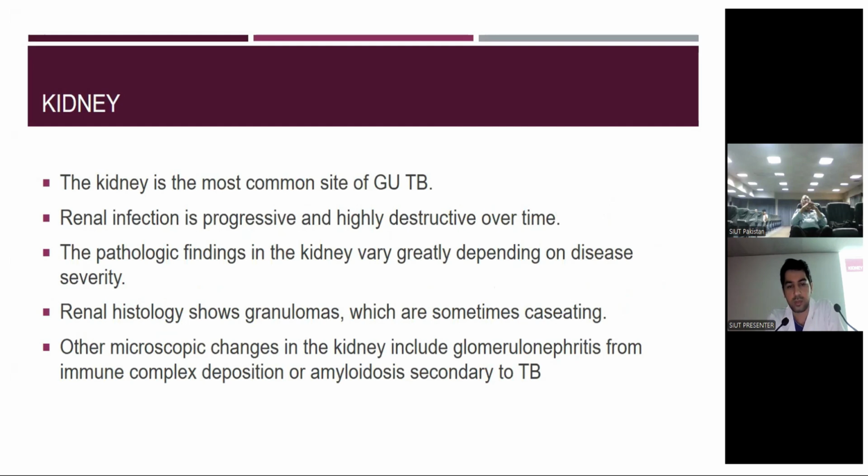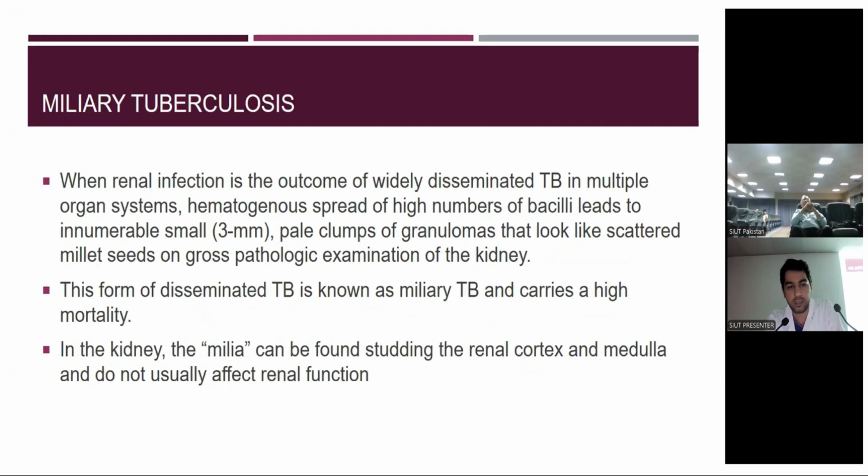The kidney is the most common site of GU tuberculosis. Renal infection is progressive and highly destructive over time. The pathological findings in the kidney vary greatly depending on disease severity. Renal histology shows granulomas, which are sometimes caseating. Other microscopic changes in the kidney include glomerulonephritis from immune complex deposition or amyloidosis secondary to the TB, miliary tuberculosis.